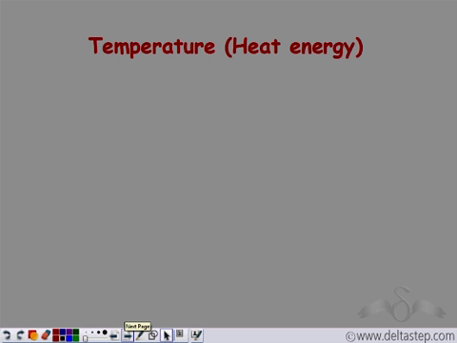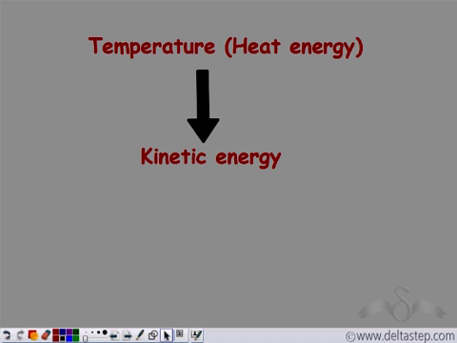Let's see. As we provide heat energy to the particles, that is, we increase the temperature, this extra heat energy changes into the kinetic energy of the particles. As the kinetic energy of the particles increases, so does the speed of the particles. So increasing the heat energy of the particles increases their kinetic energy, which in turn increases the speed of the particles. Let's see how it takes place.